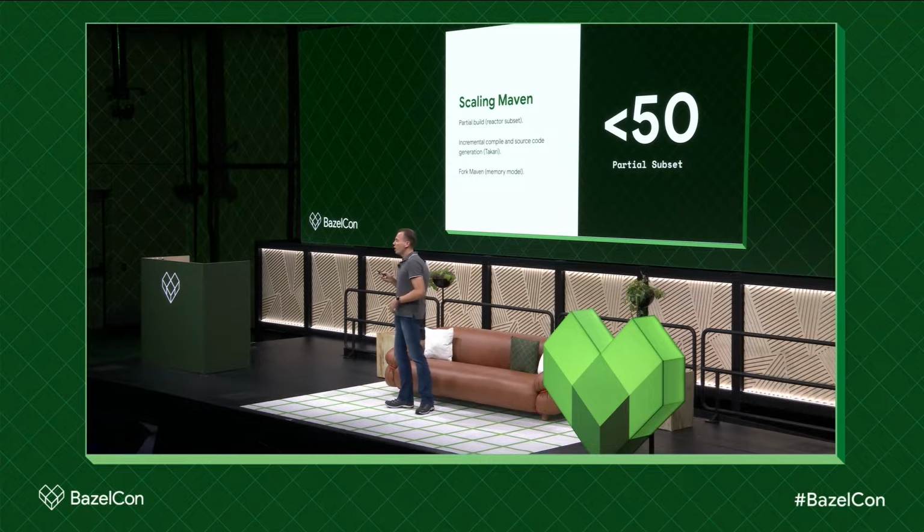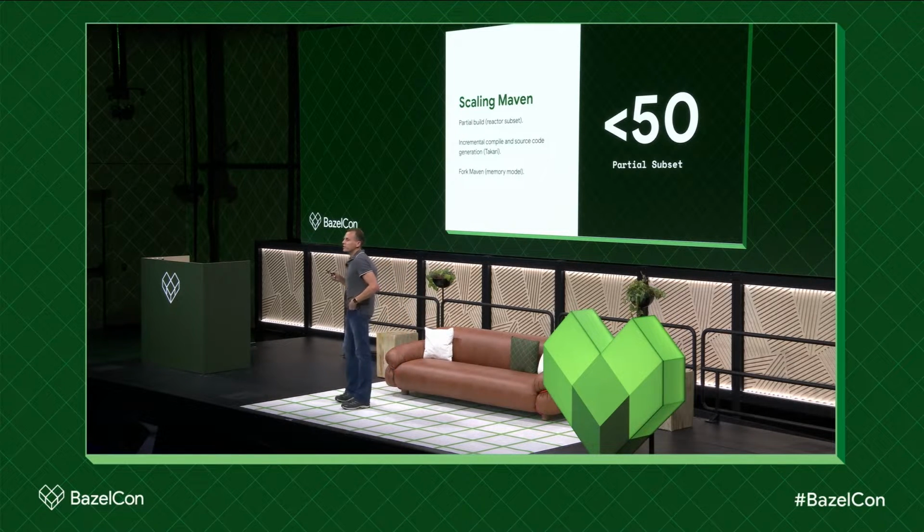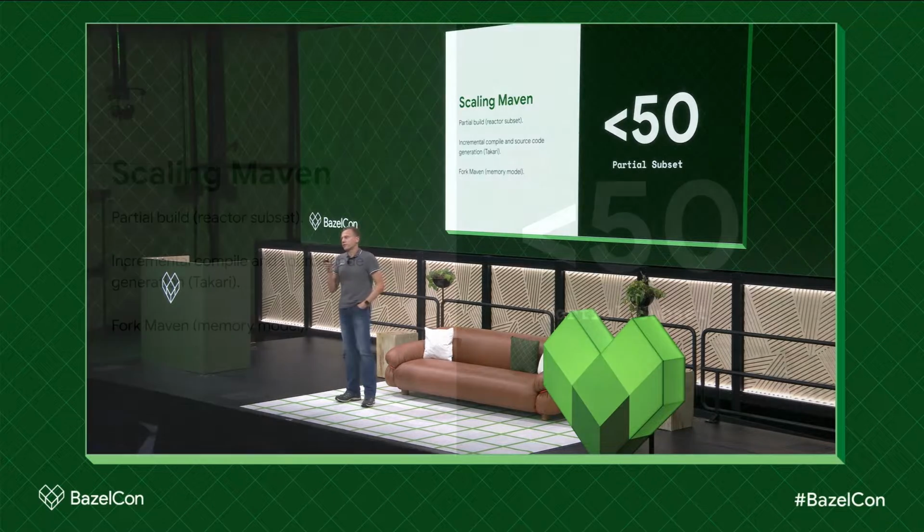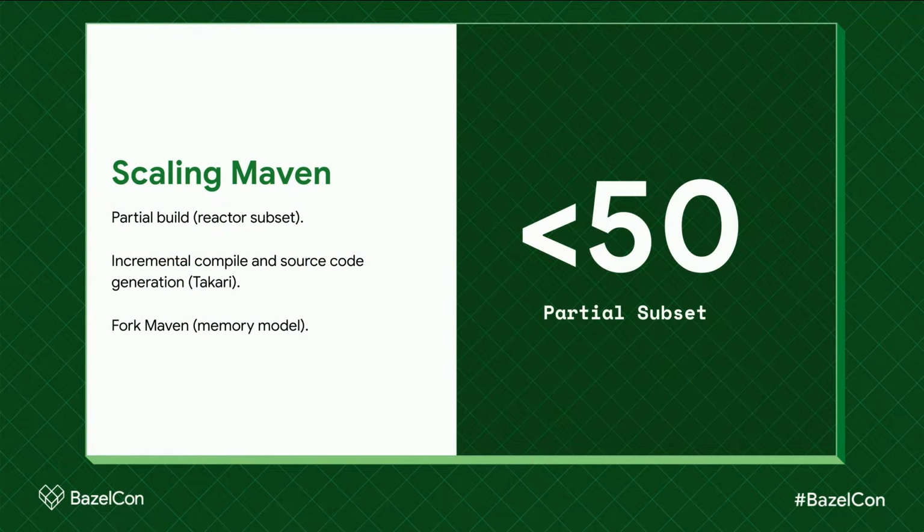However, no single developer is compiling or building 6,000 modules locally. And Maven is not very great at picking what you want to build. So back in the day, when they started this project, they already predicted that we need to be able to build or work with only a subset of the reactor.